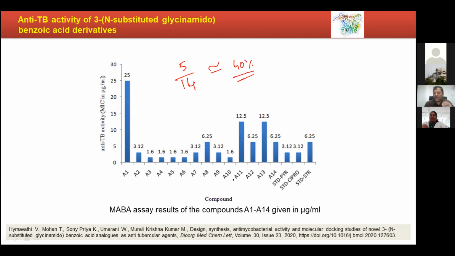And with these 14 compounds and docking results, we could get our article published in Bioorganic Medicinal Chemistry Letters. Those in the medicinal chemistry field know the standard of this journal. Let's say you had synthesized only 14 compounds and shown excellent anti-TB activity, and you send it, straight away it will be rejected.